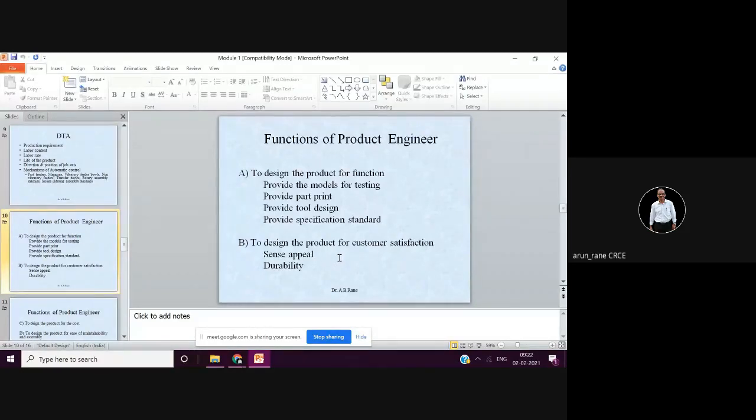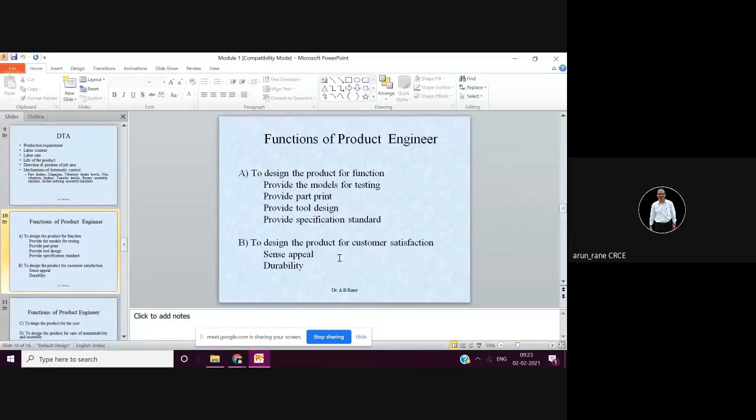So what should be the environmental conditions when you are inspecting the component? Suppose you are inspecting the component on the CMM machine, where you have installed that CMM machine plays a very important role. You need to specify what should be the temperature of the room under which you are carrying out the inspection or the testing.